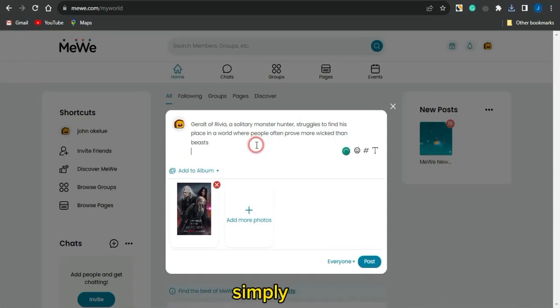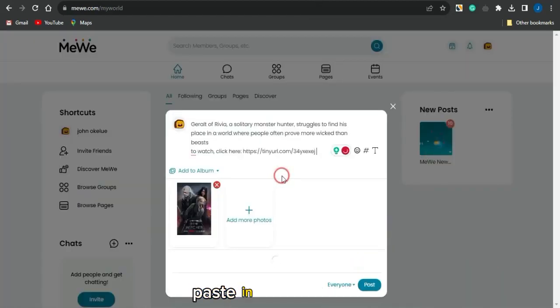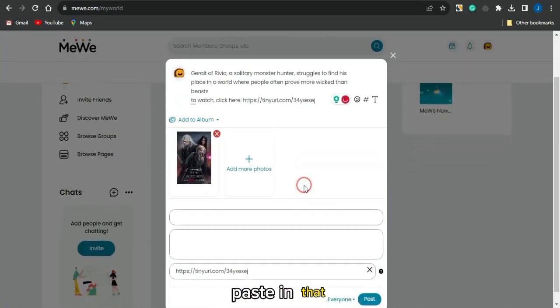I can then simply click and type in something like "to watch, click here." Then I want to simply copy this particular link to this tiny URL, which I did shorten right here, head back to this platform, and paste that in.